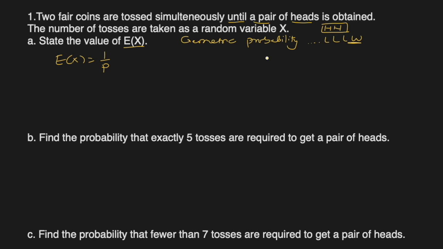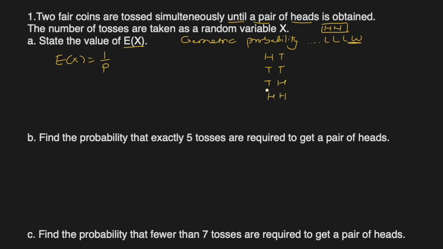So let's see what possibilities there are. We can get a head and a tail, a tail and a tail, a tail and a head, and then both heads. These are the only four possibilities, and for each coin the probability of head or tail is half and half. So we can simply count them.